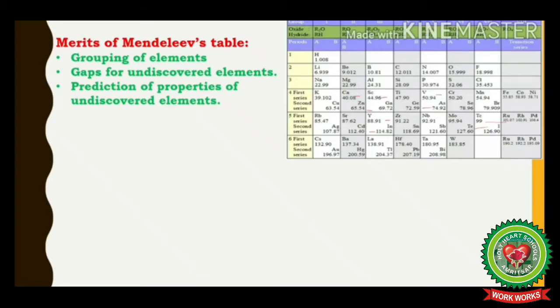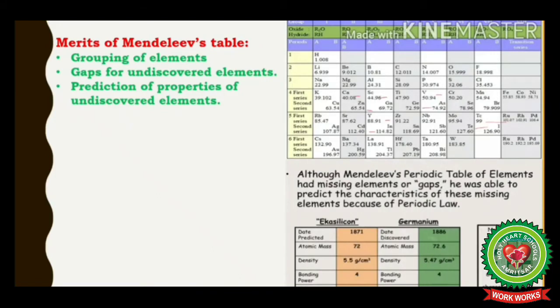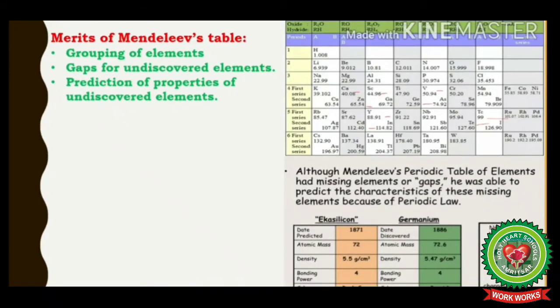Similarly, he named the element below silicon as Eka silicon, whose properties were similar to germanium, which was discovered in 1886, and you can clearly observe from this table that the properties of Eka silicon are quite similar to germanium.